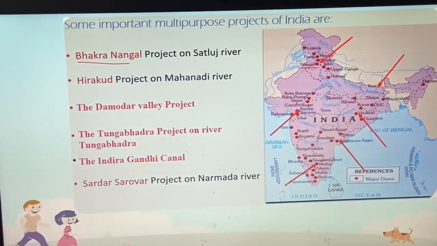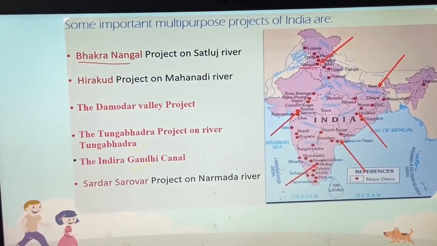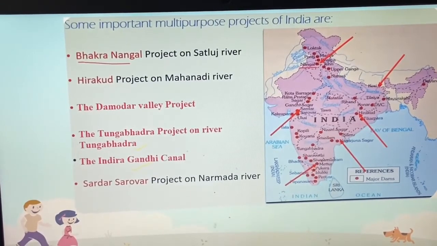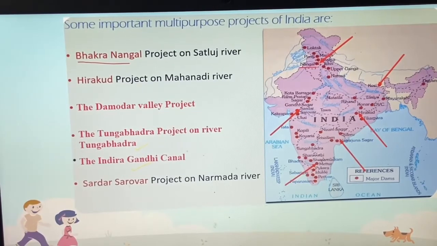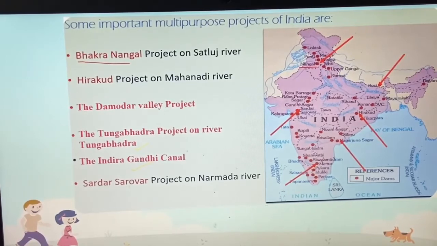So next we will talk about the Tungabhadra project, which is on the river Tungabhadra and has 3 canals which help to irrigate the land in Andhra Pradesh and Karnataka. And next we have the Indira Gandhi Canal that's in Rajasthan. A large wheat farm near Suratgarh has come up with the help of water provided from this project. So this project provides water to the large wheat farm in Suratgarh, and this project is in Rajasthan.